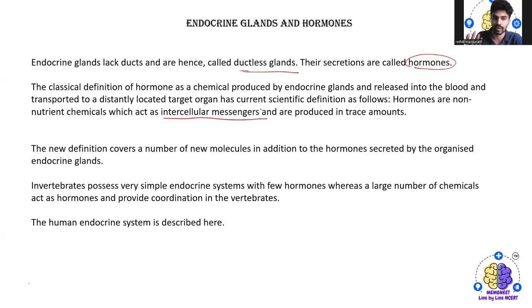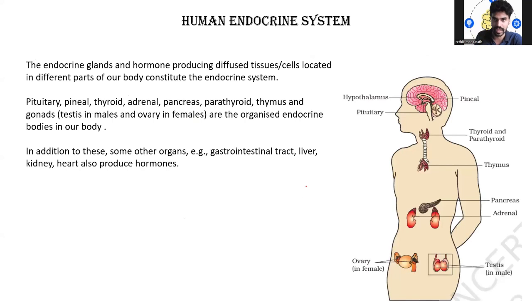Invertebrates possess a very simple endocrine system with very few limited hormones, where a large number of chemicals act as hormones and provide coordination. In vertebrates, the human endocrine system has been described as the endocrine glands and hormone-producing diffused tissue cells located in different parts of our body. So what do they constitute? An endocrine system.